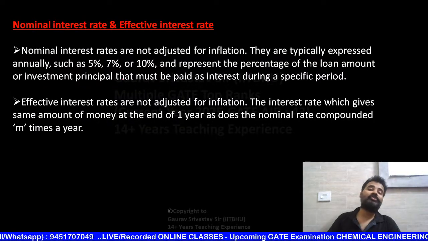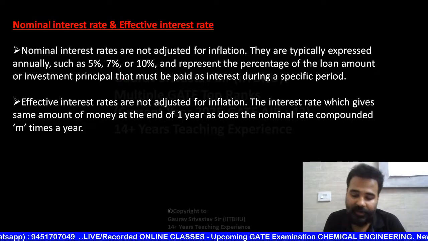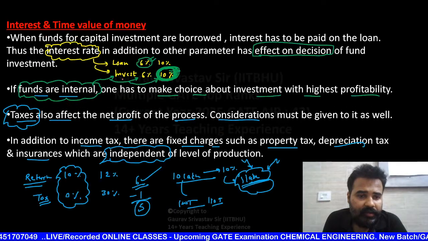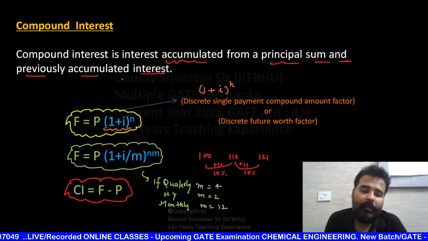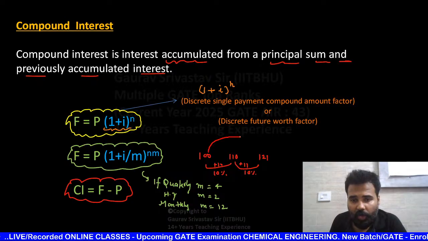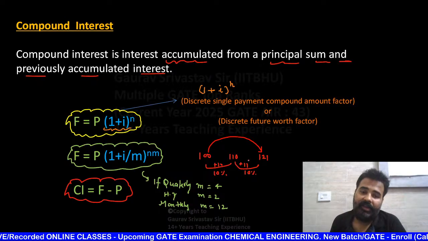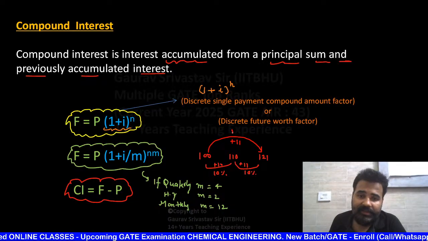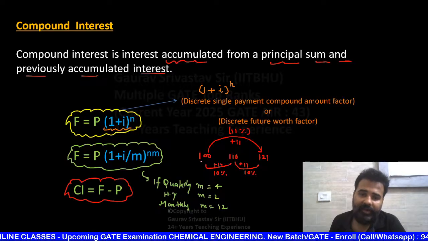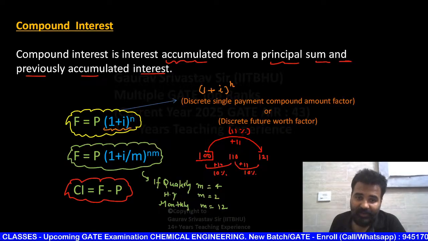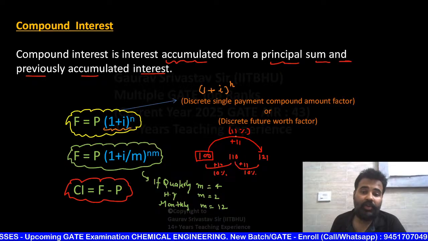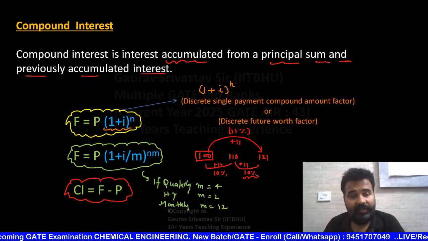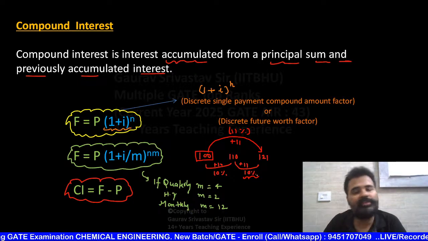Okay, now the next topic is nominal interest rate and effective interest rate. Now see here beta, in this example of compound interest, if you check how much interest you paid for this year, then you are paying 11 rupees. This 11 rupees is 11% of this 100. It is not 10% of your original principal. So that means you are not actually giving 10% interest. Actually, the effective interest rate for that year is 11%, not 10%.